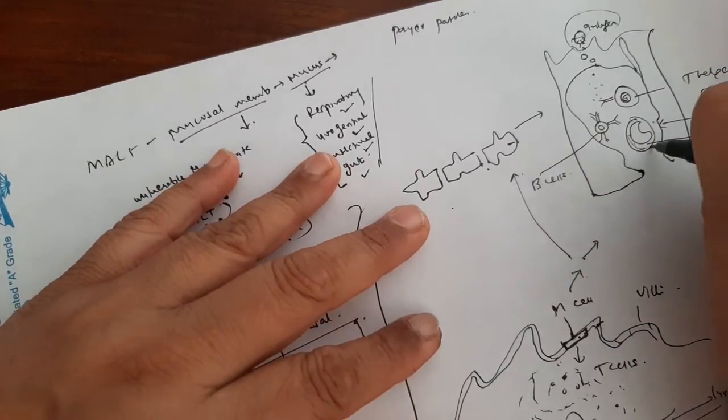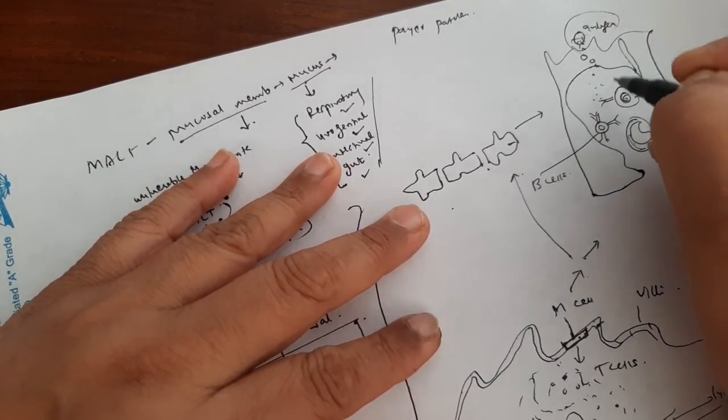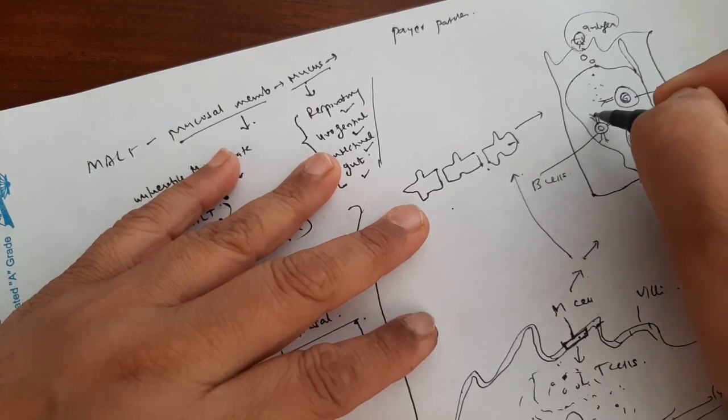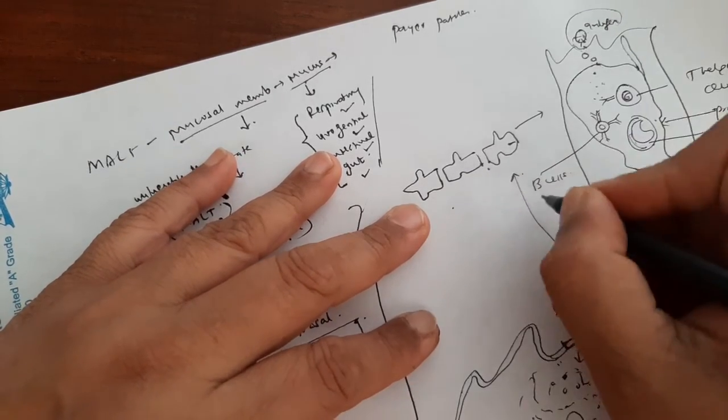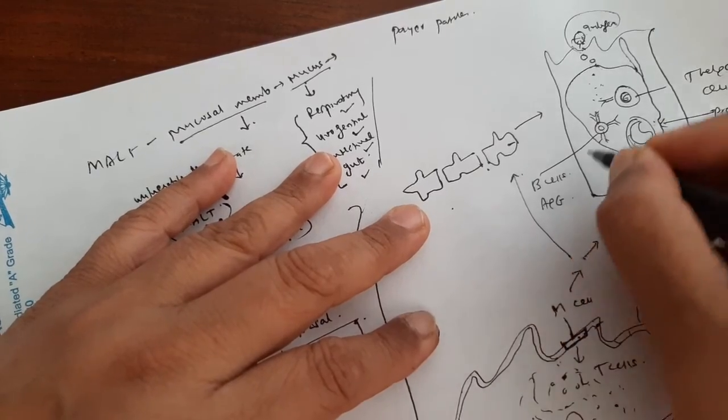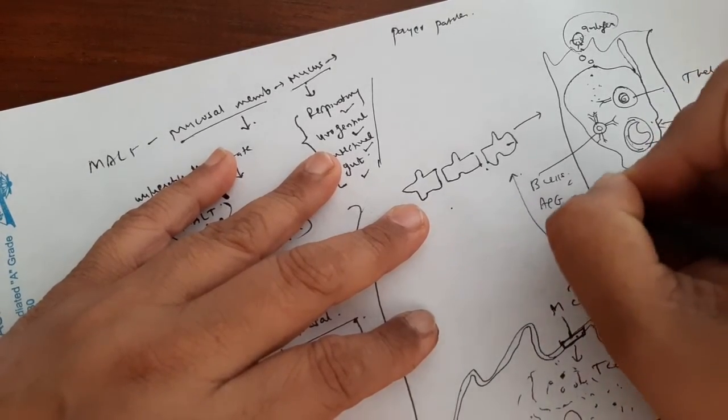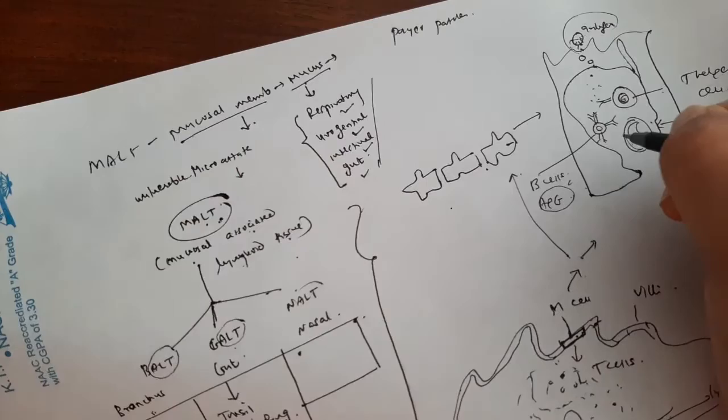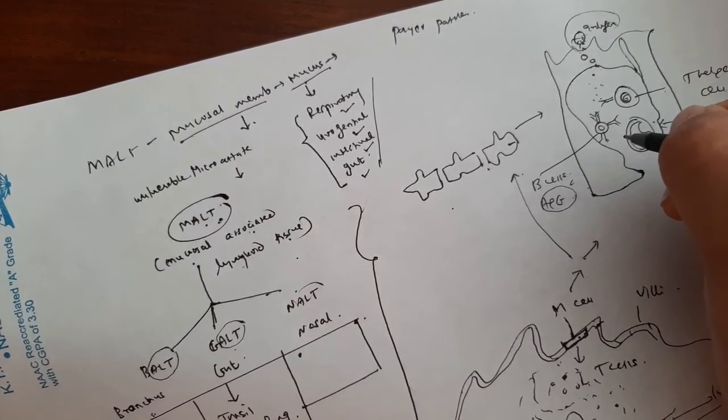Either it is phagocytized by macrophages, or it gets attached to the B cell if it is recognized, and the B cell gets converted into an antigen presenting cell. With the help of the T helper cell, this antigen presenting cell gets activated and produces a plasma cell.